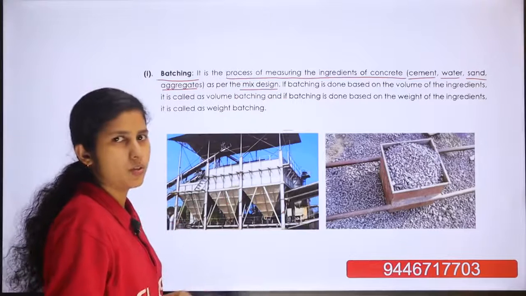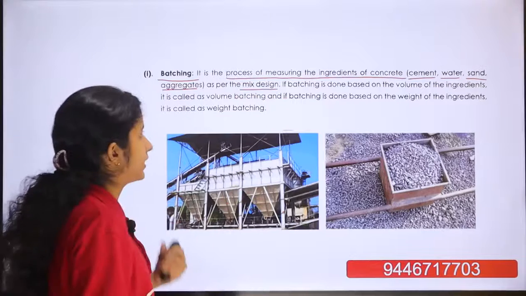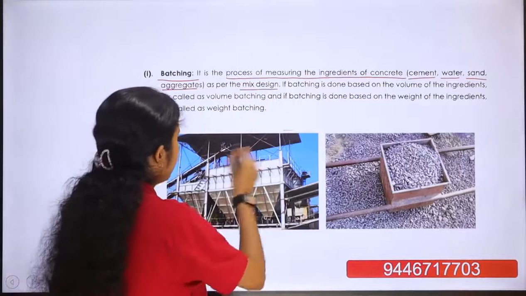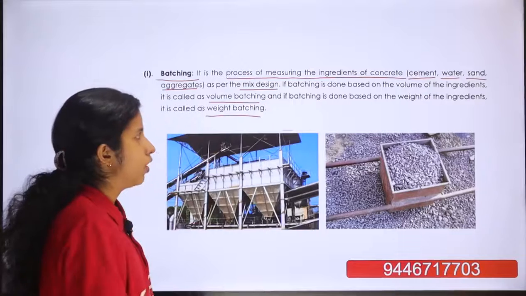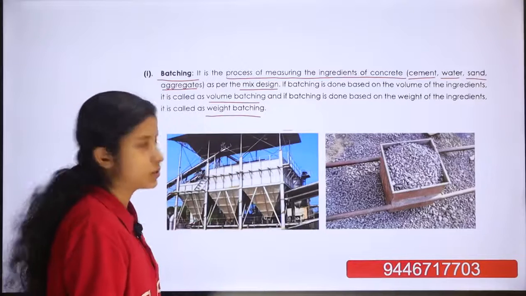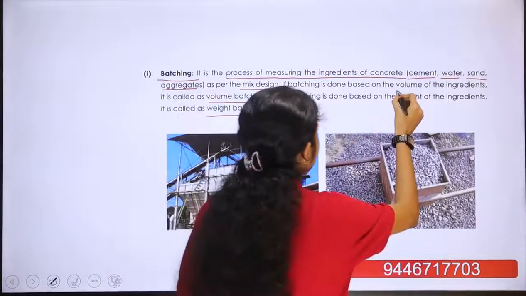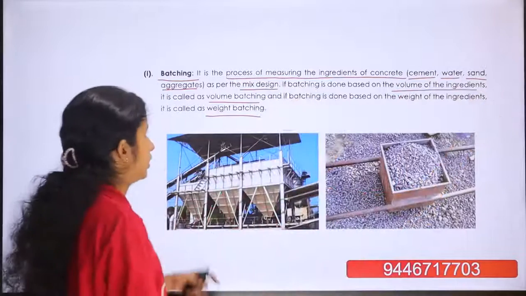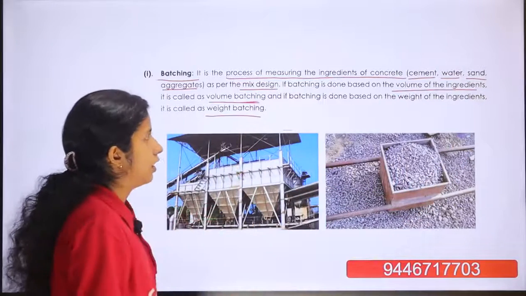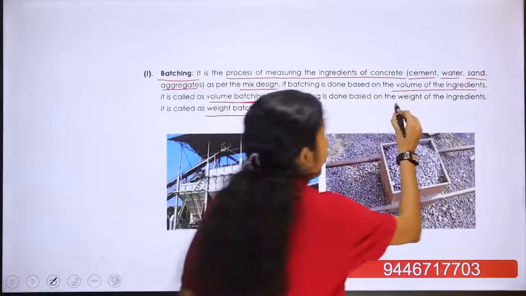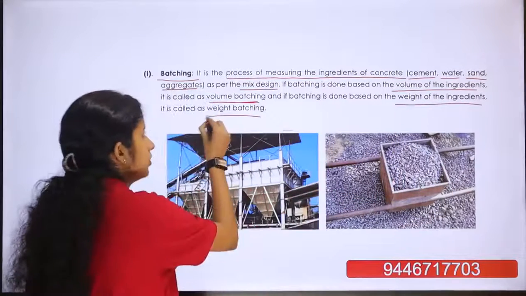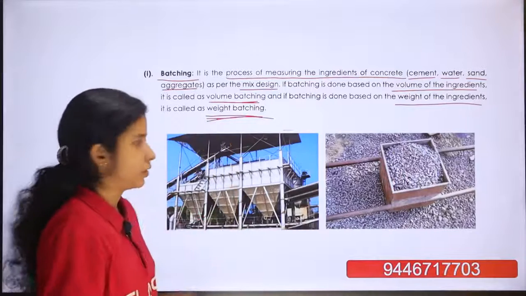There are two types of batching: first is volume batching and second is weigh batching. Volume batching is conducted based on the volume of ingredients, and weigh batching is conducted according to the weight of the ingredients. Okay.